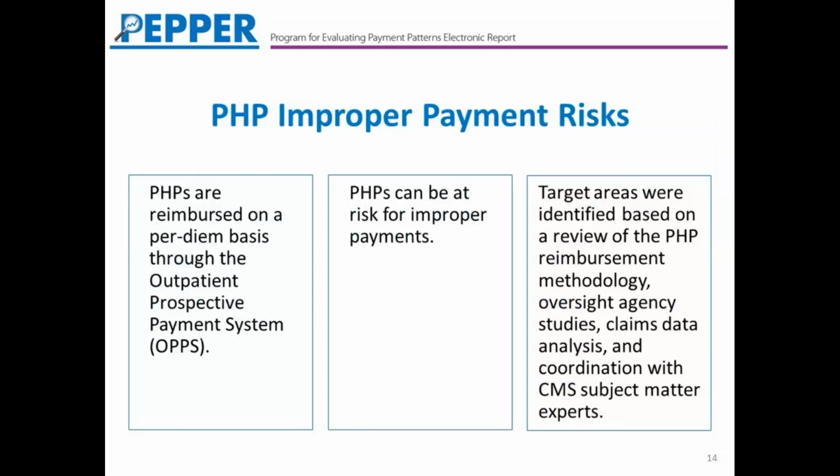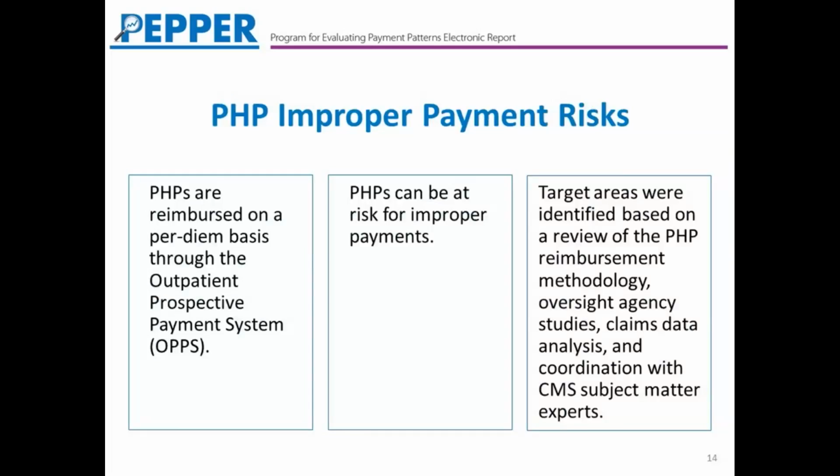Let's talk now about the improper payment risks that are pertinent to partial hospitalization programs. PHPs are reimbursed on a per diem basis under the Outpatient Prospective Payment System, OPPS, for care that they provide to Medicare beneficiaries. There are 4 separate PHP ambulatory payment classification, or APC, payment rates.